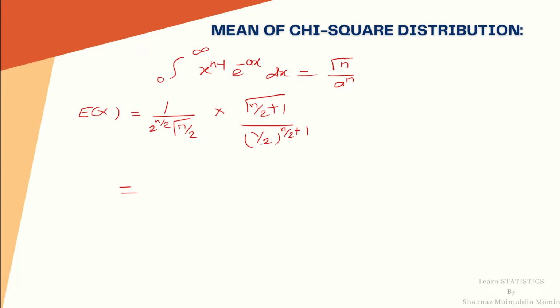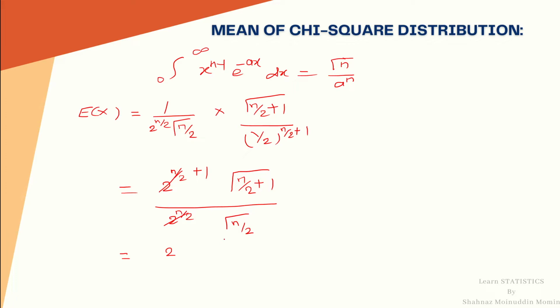This 1 by 2 raised to n by 2 plus 1 moves to the numerator as 2 raised to n by 2 plus 1, multiplied by 1 upon 2 raised to n upon 2 gamma n upon 2. Here 2 raised to n by 2 and 2 raised to n by 2 cancel, so we are left with 2 into